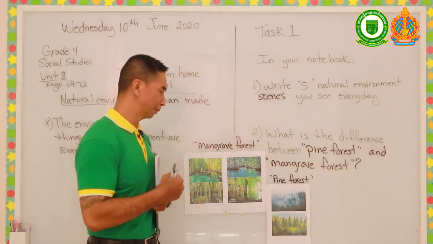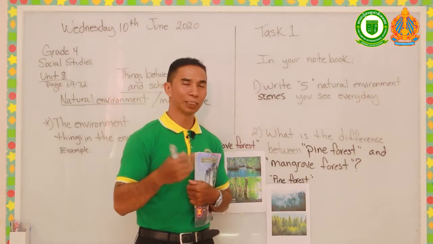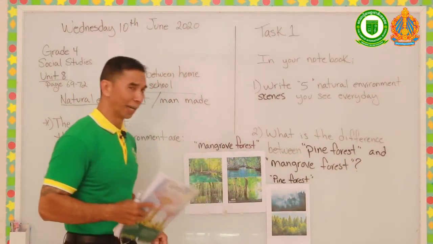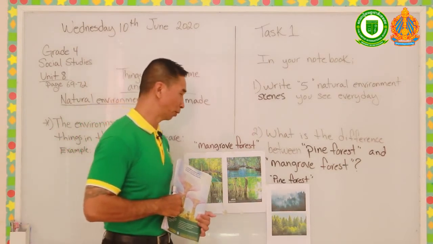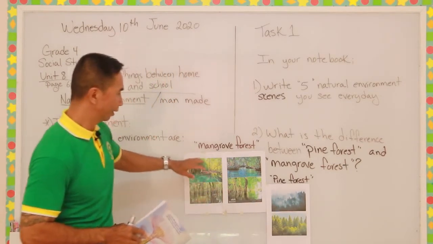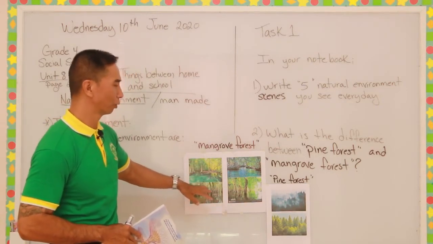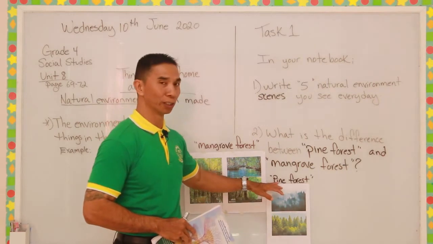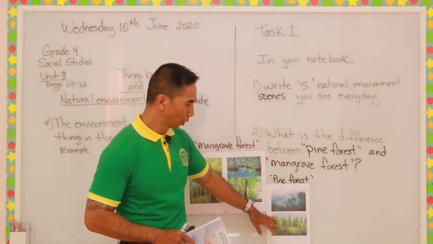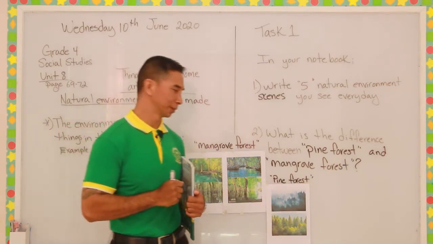Can you tell me what are some differences now? Please post it up in our Telegram post so we can discuss this. I will give you one quick example of the difference between a mangrove and a pine forest. As you see in a mangrove forest, there's a lot of water. For example, trees go in the water. And in the pine forest, there's hardly any water. It grows in the mountain or in a jungle somewhere. That is just one of the differences.